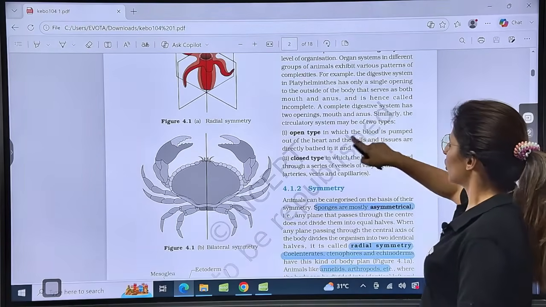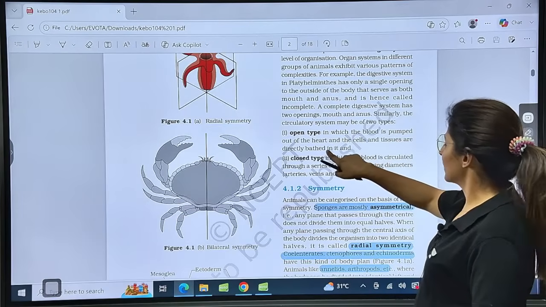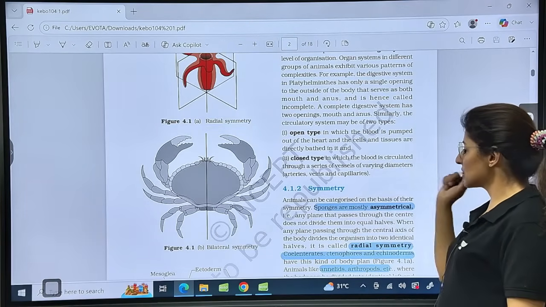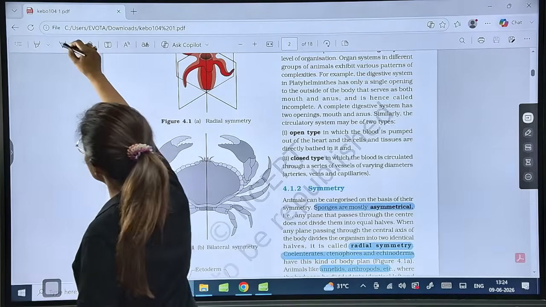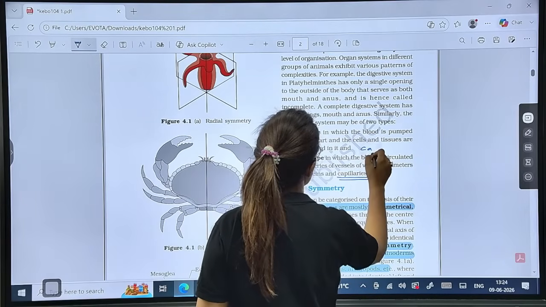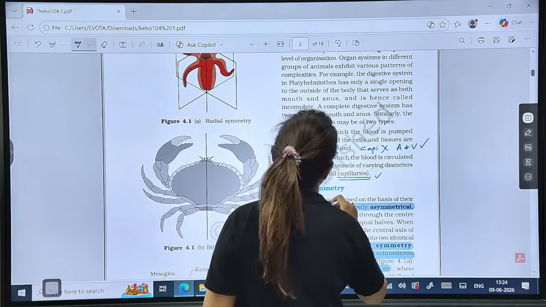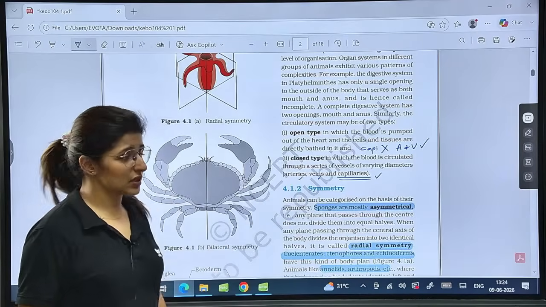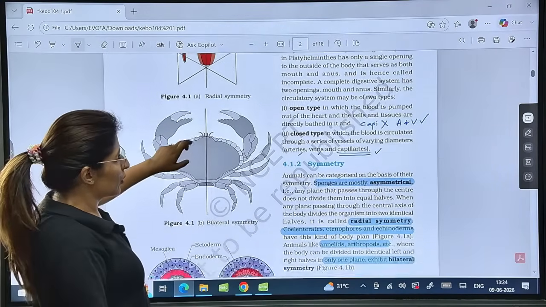Now coming on to open system, guys. Sorry, open type. Blood is pumped out of heart, cells and tissues are directly bathing in blood. In closed, there is a series of vessels of different diameters. So basically, in open and closed, the basic difference is around capillaries. Here capillaries are present, here capillaries are not present. Arteries and veins can still be present here along with, or as in closed. Is that clear? But capillaries are only found in the closed system. Now talking about the symmetry.